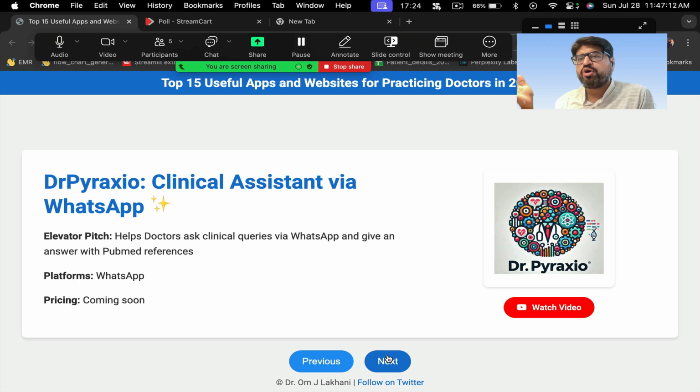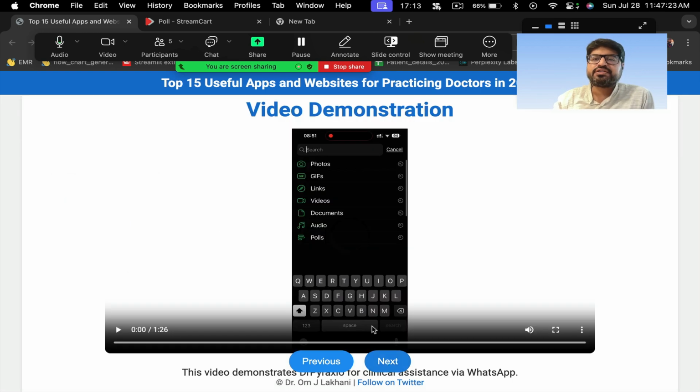There is another app like this called August, but this is better than August, right? A lot of these apps are better because they are made by doctors, right? So it is made by me or made by another doctor. Doctors actually know the problems of doctors. I'm just like you, I face the same challenges which you do, right?